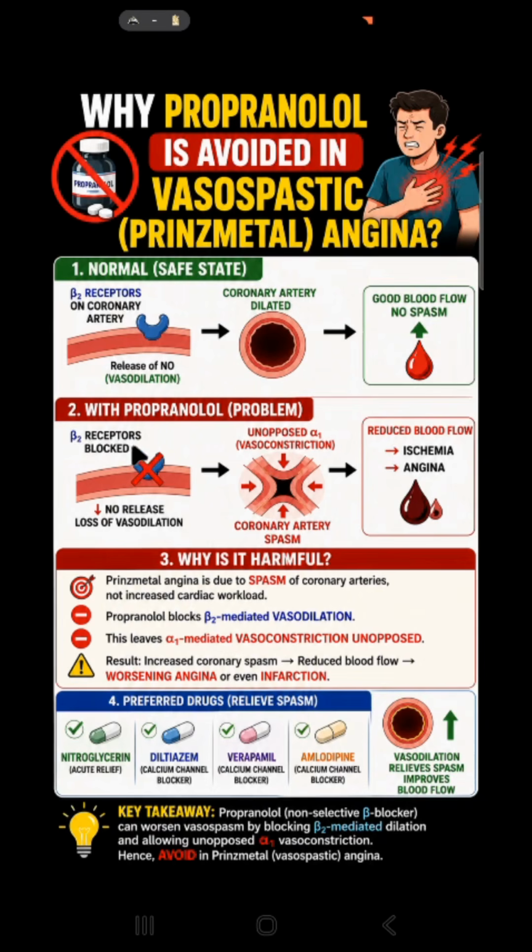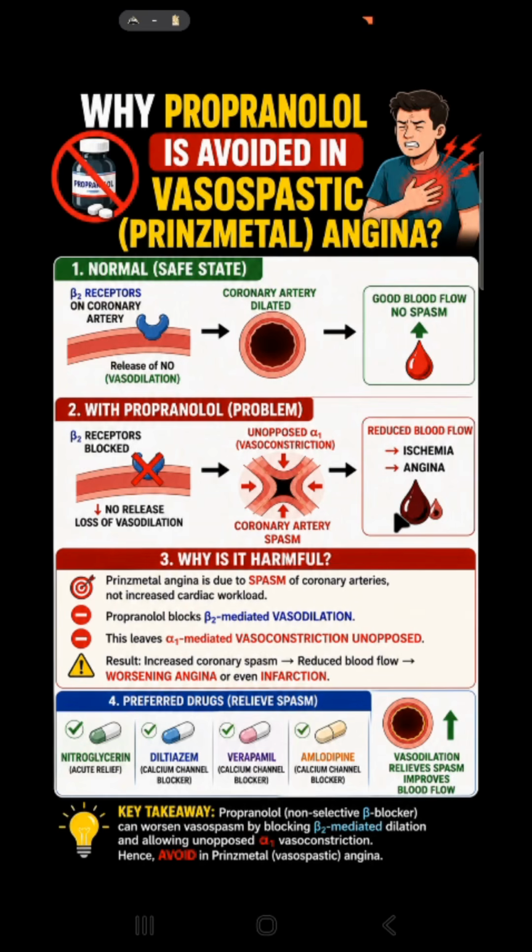Since they block beta 2 receptor also, which are present in the coronary artery, there is no vasodilation, blockade of the pathway which I said, that is Gs receptor pathway, and there is no release or lesser release of nitric oxide, and thus there is lesser vasodilation. Also, there is unopposed alpha 1 action. Beta receptors are blocked, but alpha receptors are still open. So those are acted upon, because of which there is vasoconstriction and there is coronary artery spasm, causing reduced blood flow, leading to ischemia and angina.